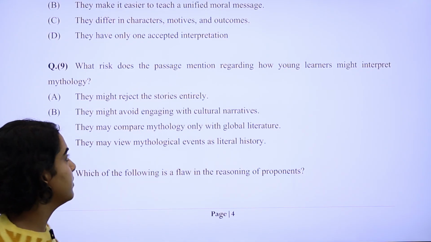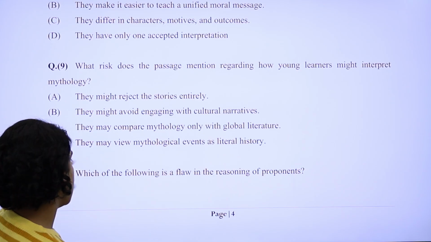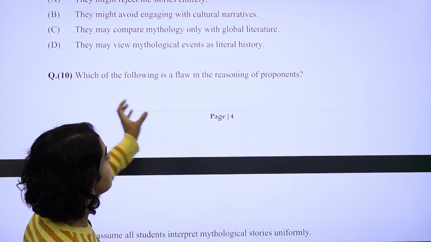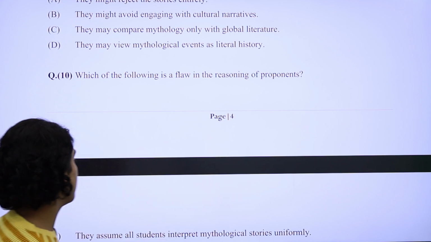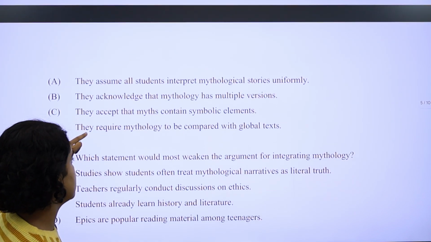So the risks have been mentioned there. You have to identify, you have to find the correct answer in the passage and answer it, right? Fourth is, which of the following is a flaw in the reasoning of proponents? Again, directly a question from the passage.